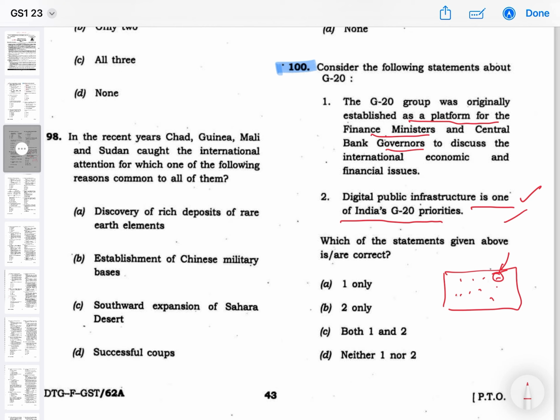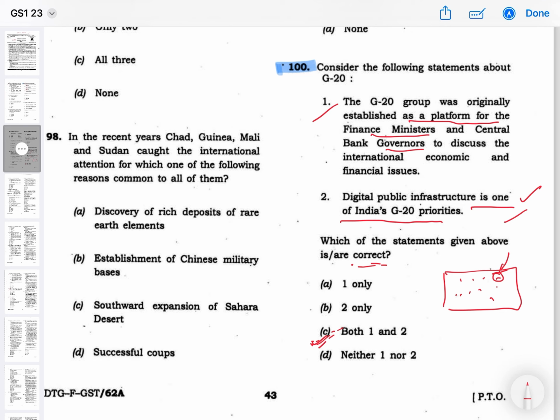So there is a very high chance this is one of the generalized statements. As G20 is related to major economies, so might be finance ministers and central bank governors were the original participants. So I'll assume this is correct, and this has a high probability to be correct. So the answer will be C. It is asked to identify the correct one, so C is the correct answer.